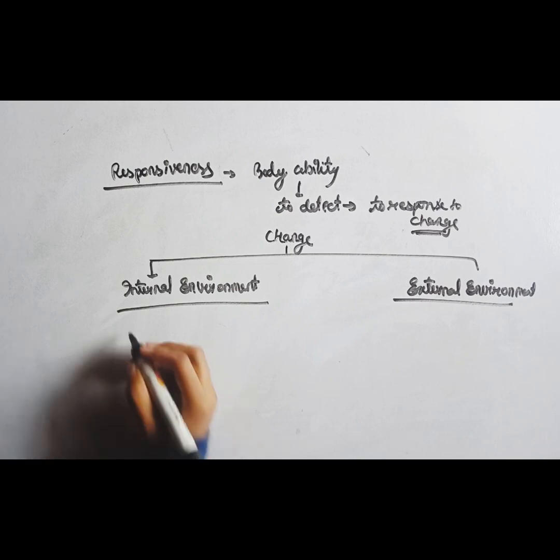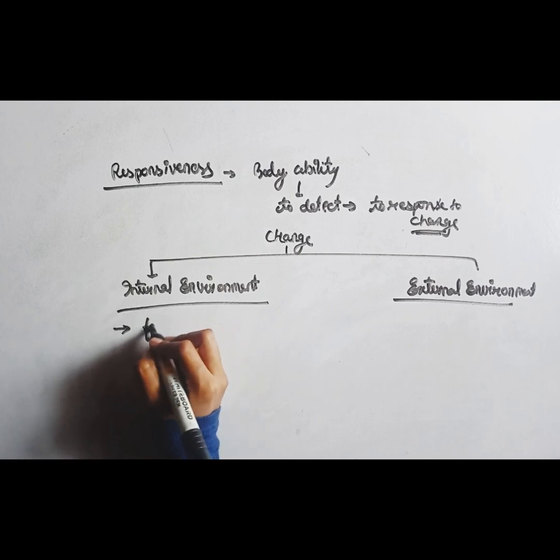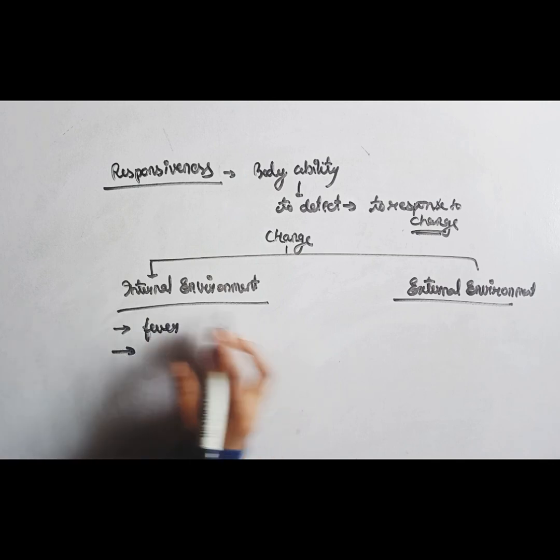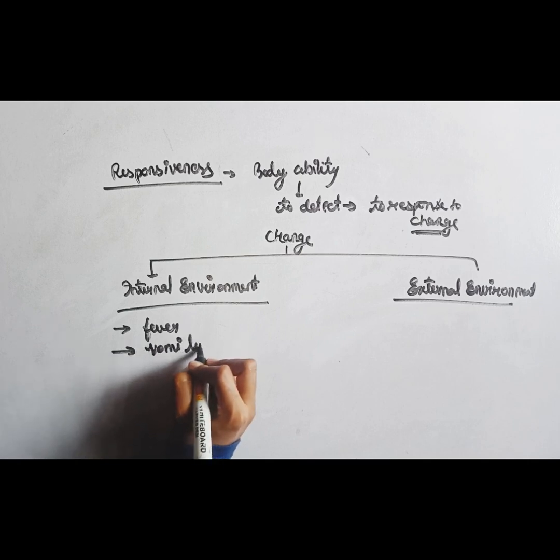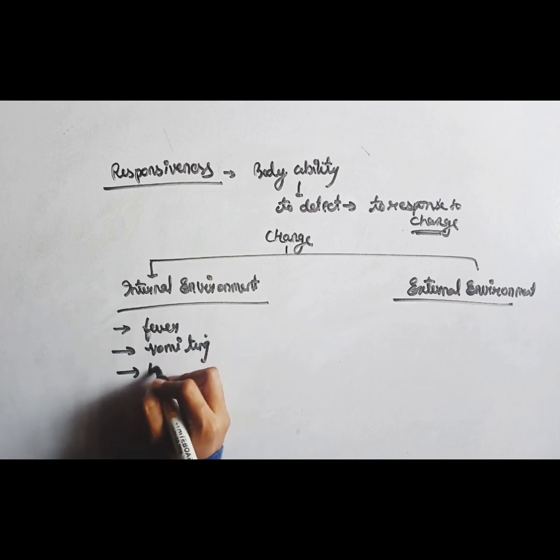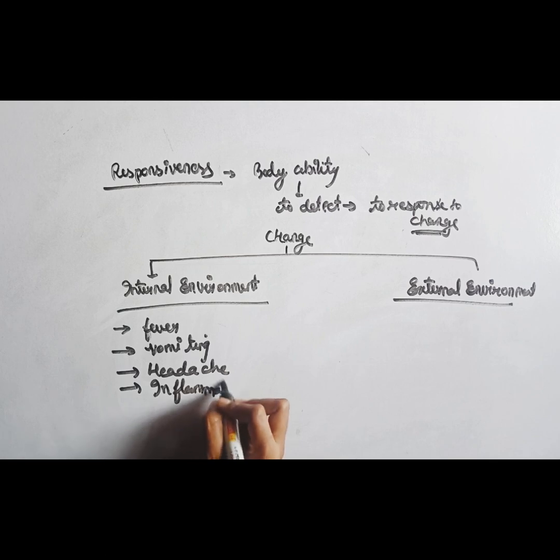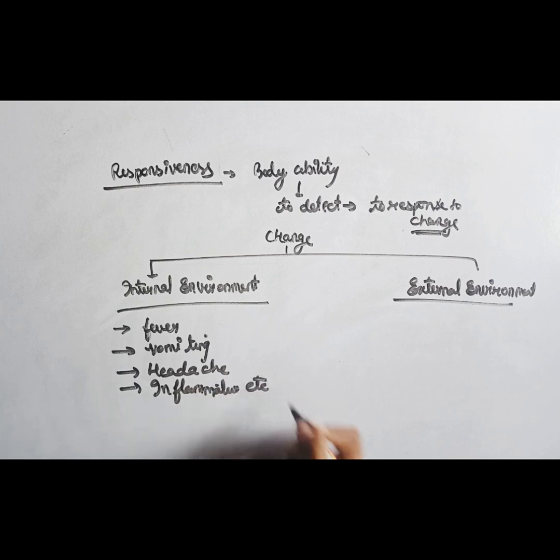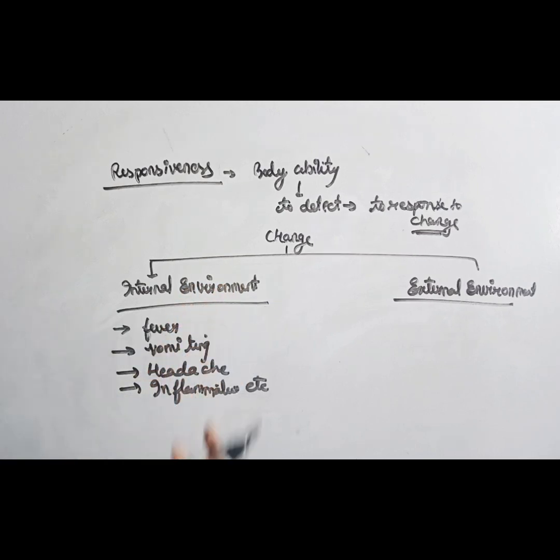When the internal environment is changed, the body responds through fever, vomiting, headache, inflammation, etc. These responses indicate that your internal environment is changed.